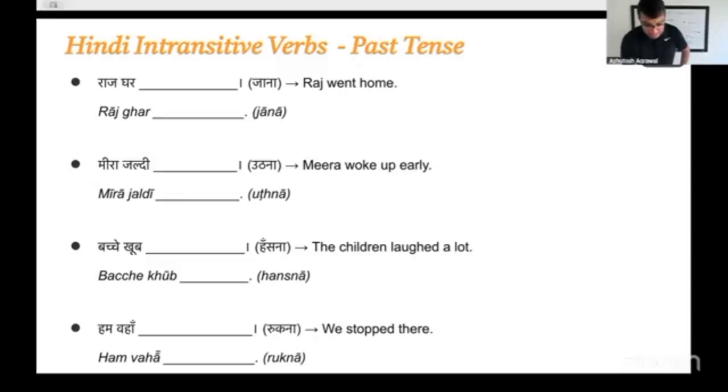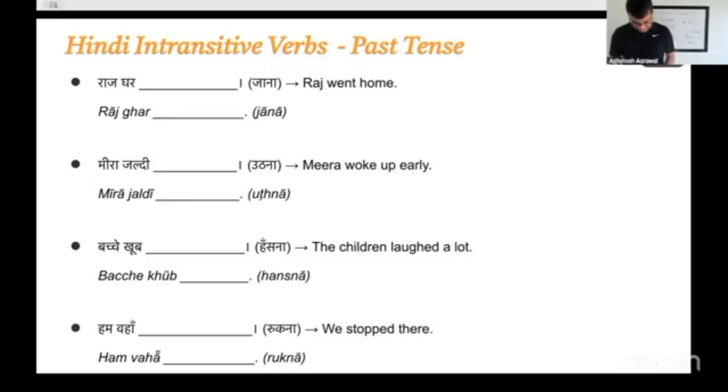Second one, Mira, Jaldi. What is the right form of Uthna here? It will be Mira, Jaldi, Uthi. Why Uthi? Because Mira is a girl, it's feminine singular.